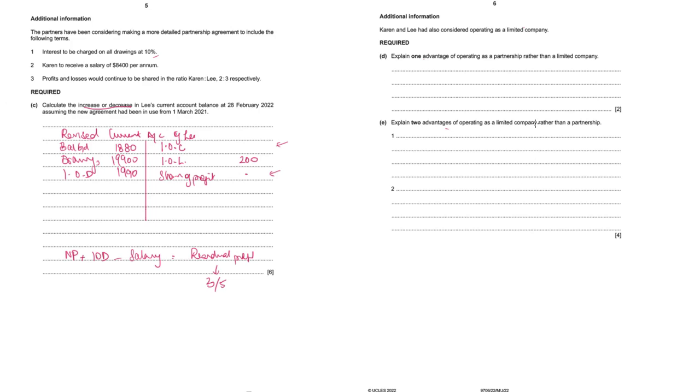Two advantages of operating as a limited company. Okay, the best advantage of operating as a limited company is the limited liability of the owners or shareholders. They are only liable to the extent of capital that they've agreed to contribute towards the business. More than that, their personal assets cannot be used to discharge liability of the business.